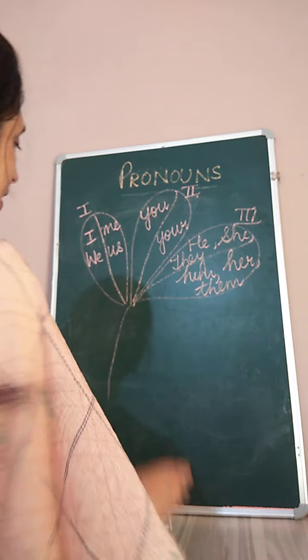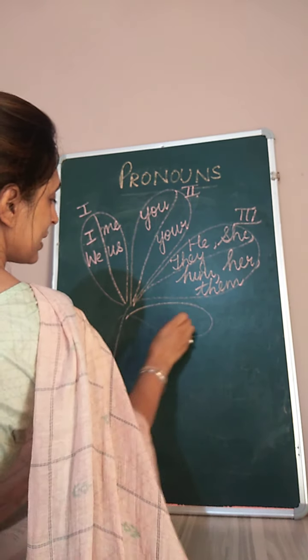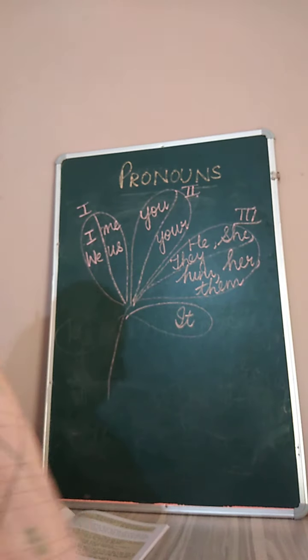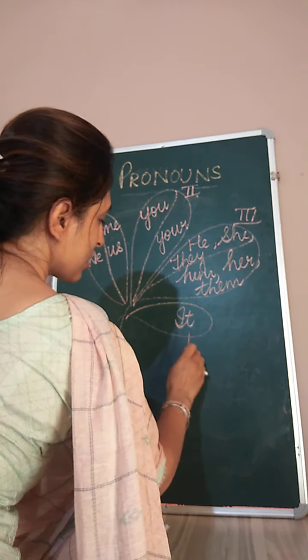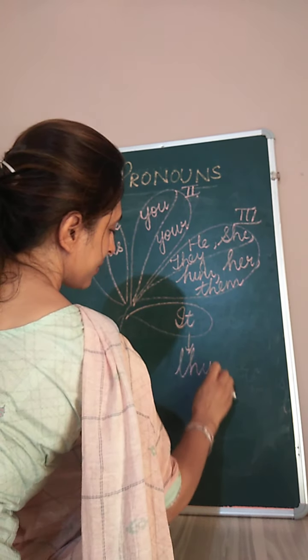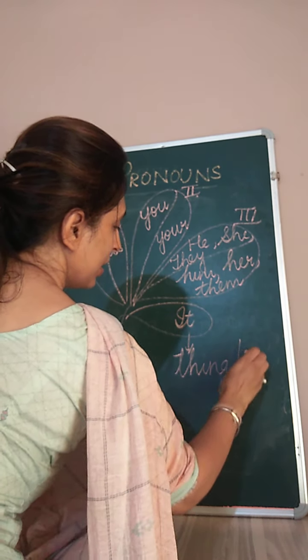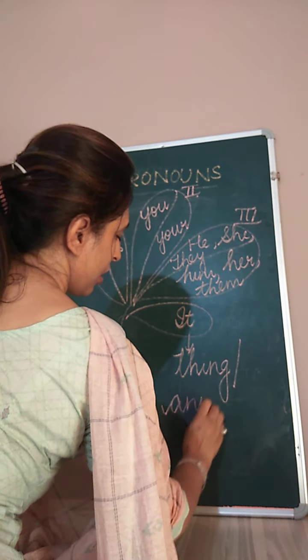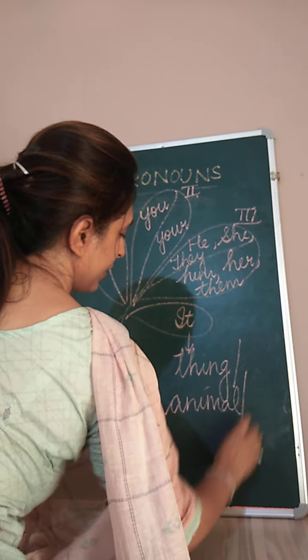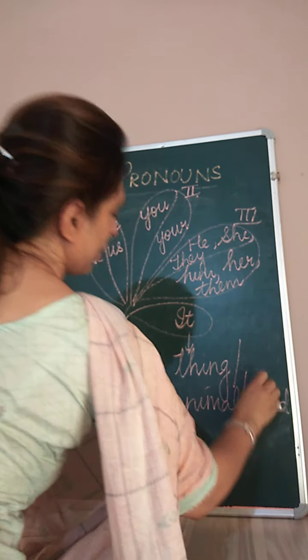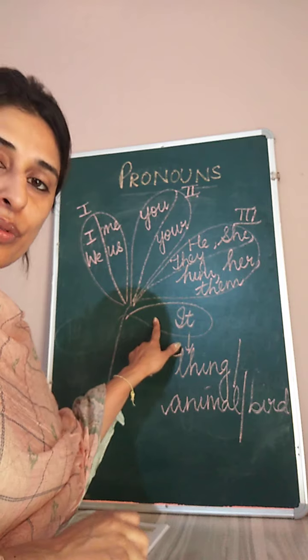Clear, children? Then we have another pronoun, that is it. It is also a pronoun. It is used for a thing or an animal or bird. Clear? So it is also a pronoun.